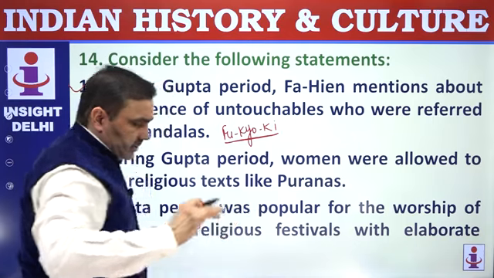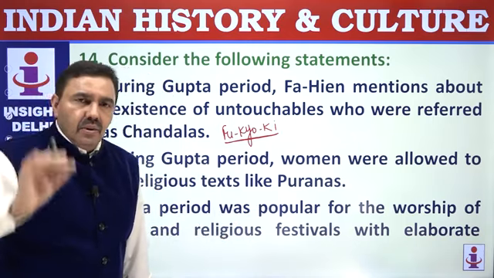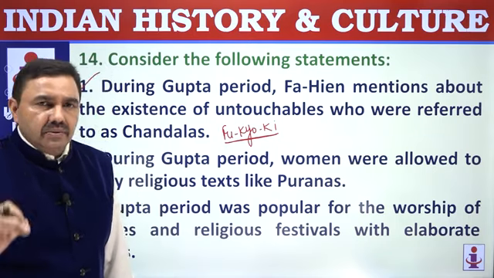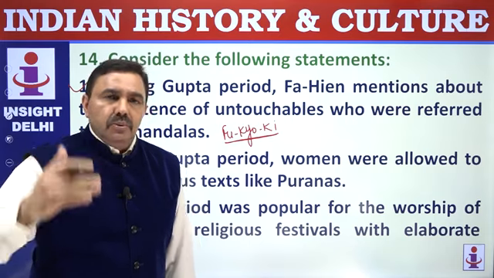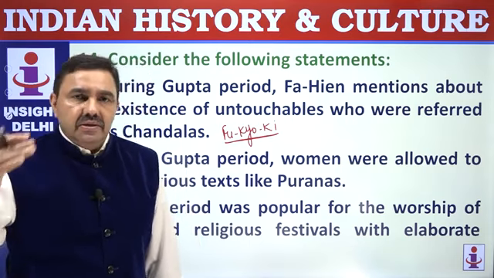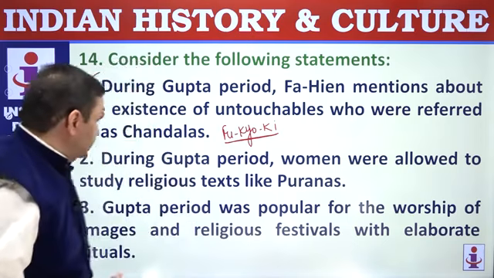They used to live on the outskirts of cities. Whenever they used to enter the streets, they used to hit a log of wood, a stick of wood, on the ground to make sound to warn others to get aside, to avoid pollution. So pollution and purity were operating at different levels in different forms, and that is what we say untouchability.